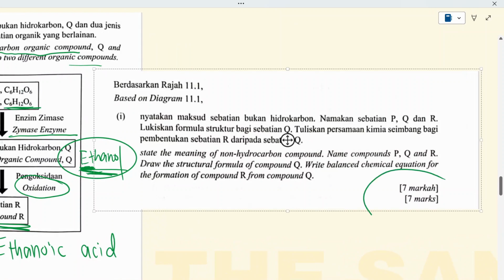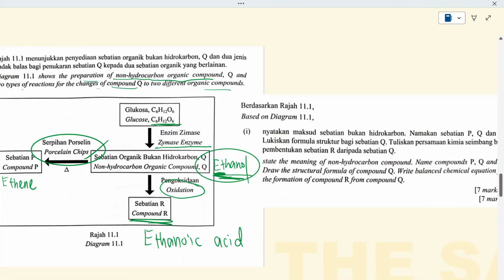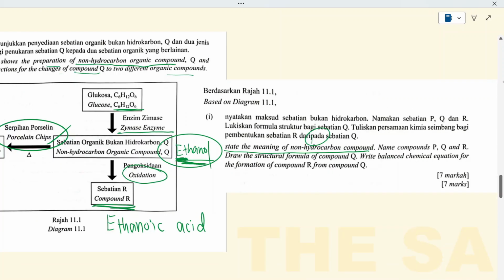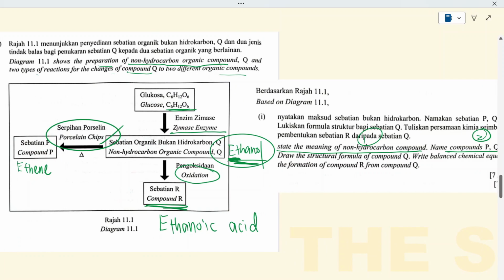Wow, this is a 7-mark question. Let's see first. You have to state the meaning of non-hydrocarbon compound. Hydrocarbon means that the compound contains hydrogen and carbon only. So non-hydrocarbon means it contains elements other than hydrogen and carbon, and that's it. So later on I will show you the answer scheme. Okay. Second, we have to name the compounds P, Q, R. Now we already named it, right? P, Q, R are ethene, ethanol, and ethanoic acid. We already get the answer, right?